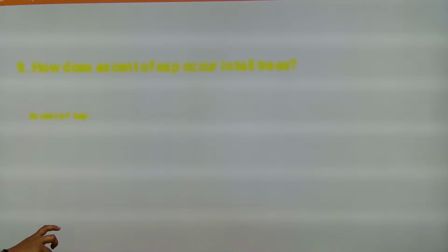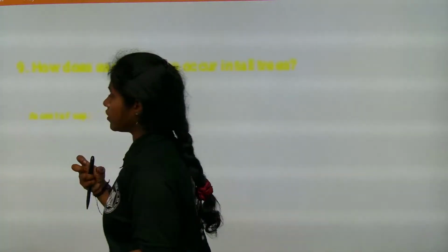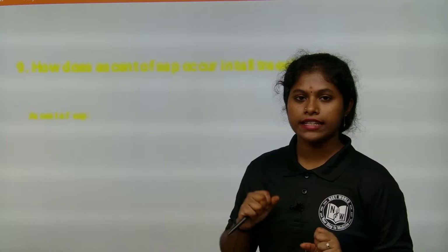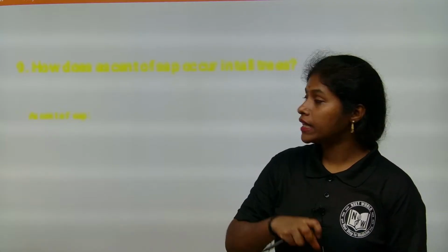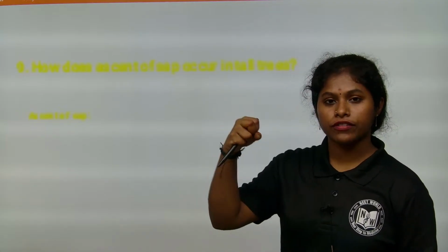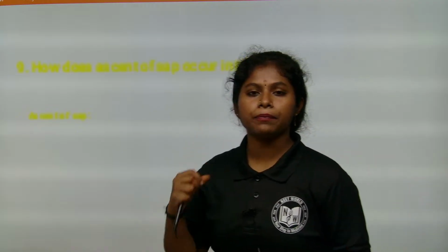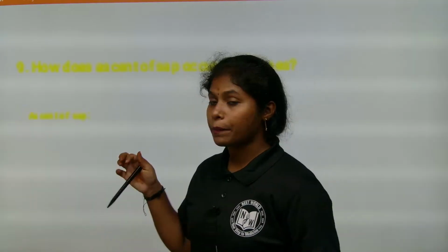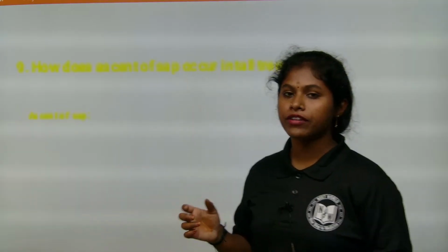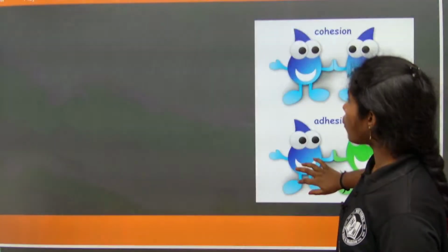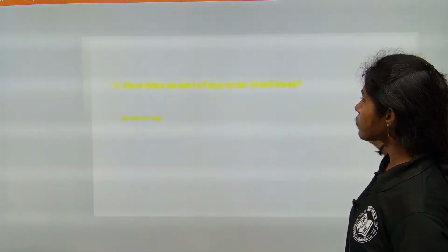Ascent of sap. So, what is the ascent of sap? The upward movement of water from the roots to the leaves is called ascent of sap. The uphill movement of water from the roots to the tip of the leaves. Why do the leaves require water? For photosynthesis. To prepare food, one of the main required elements for photosynthesis is water, right?